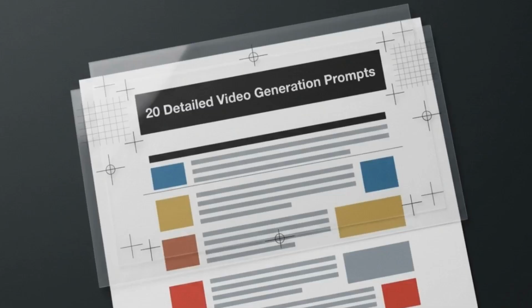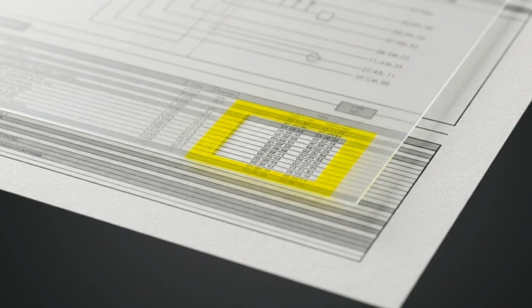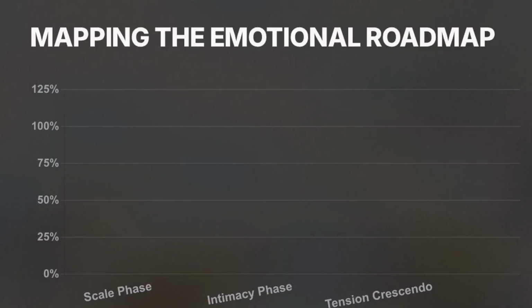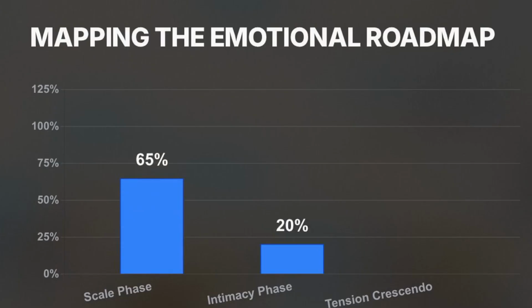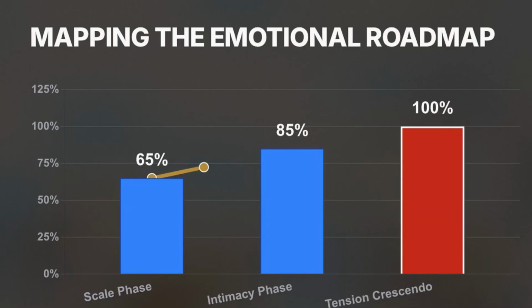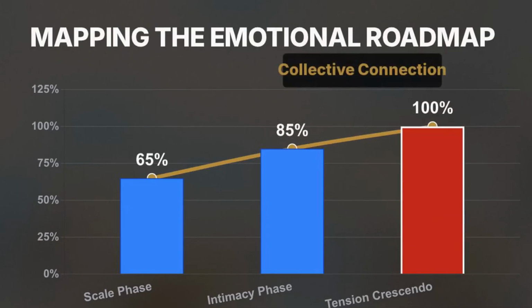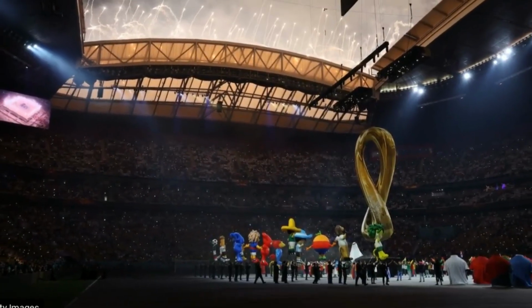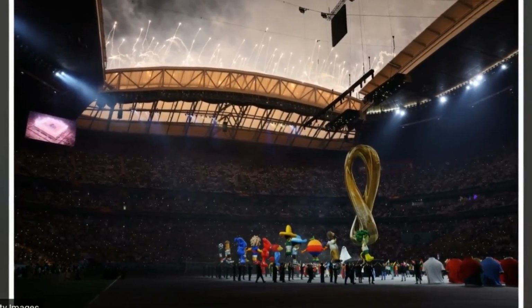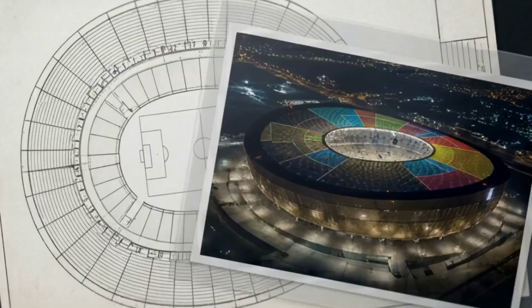Broadcasters now rely on a rigid 20-step algorithm to solve this, a prompt sequence designed for the 2026 World Cup that functions as a technical blueprint for the opening minutes. Each prompt is calibrated to trigger a specific response, moving the viewer through a sequence of scale, intimacy, and tension to manufacture a feeling of collective connection. The sense of human unity felt during an opening ceremony is rarely an accidental phenomenon. It is a deliberate, engineered psychological roadmap.